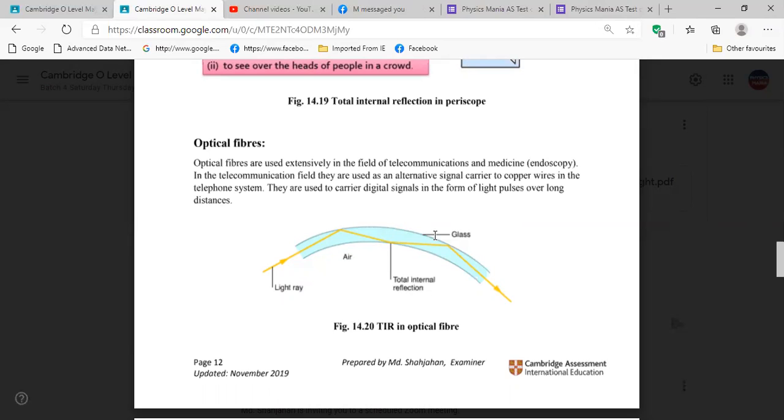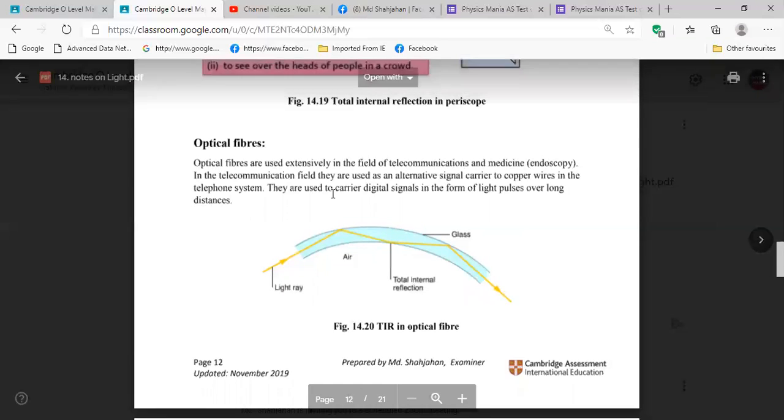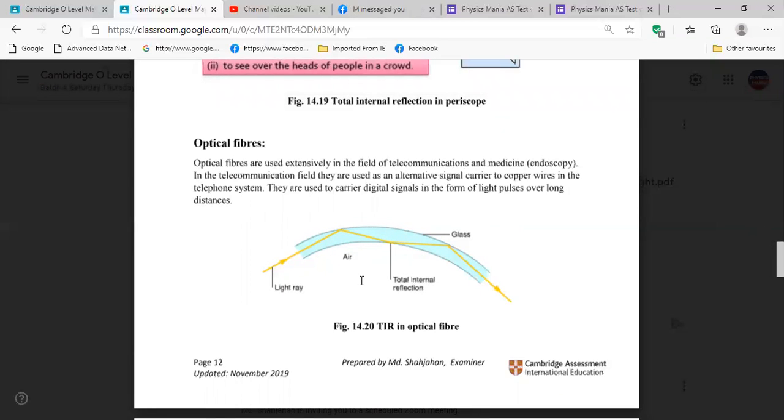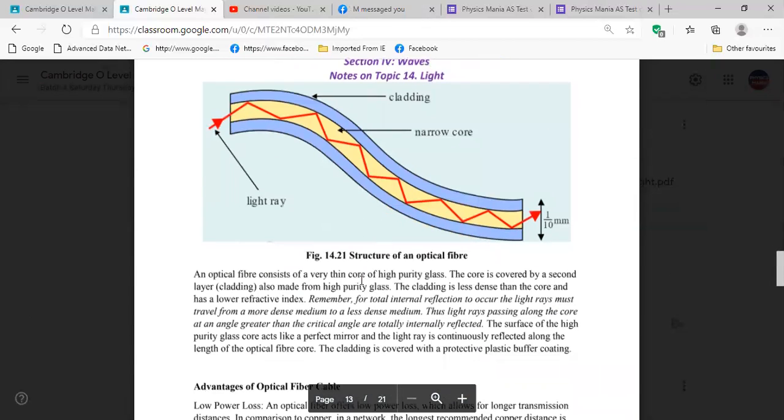Clear? Yes, sir. Okay, optical fibers. Amjit, what did you not understand in optical fiber? Sir, the refractive index. How the refractive index of the upper part is less, you are talking about this one, right? Are you talking about this one? Yes, yes.